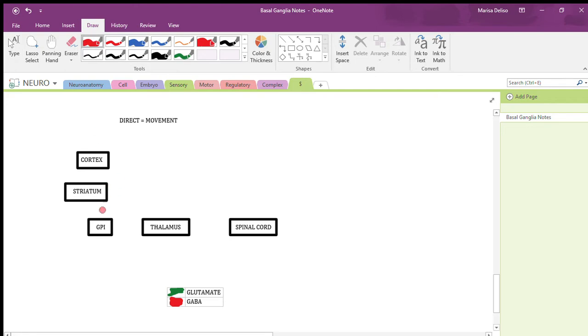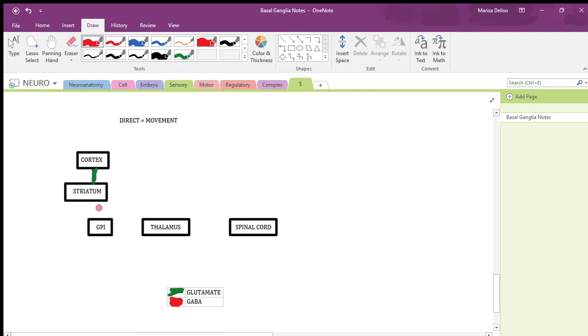So I know that the striatum is going to be my starting point for the basal ganglia. Even though the cortex is of course going to tell the striatum what to do and that we want to initiate movement, this isn't our starting point. Our starting point is going to be the striatum, and then when we incorporate dopamine, we'll talk about that. So that would be our substantia nigra pars compacta. So cortex and some sort of excitatory stimuli, but now that we're in the striatum, we can initiate basal ganglia.